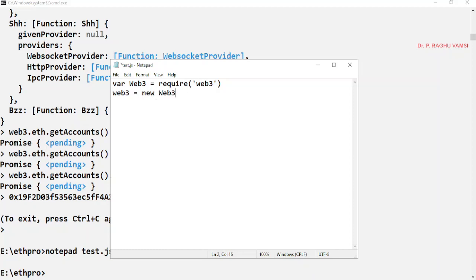Now web3 is equal to new web3 of http://localhost:8545. Now web3.eth.getAccounts.then, e is equal to like this.